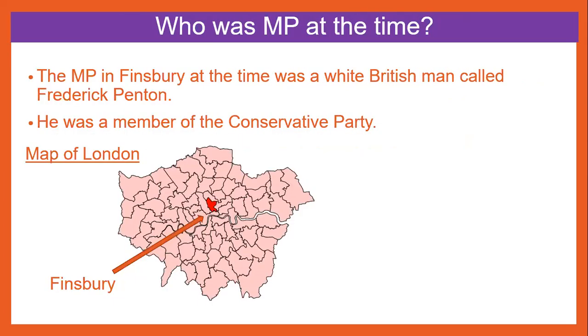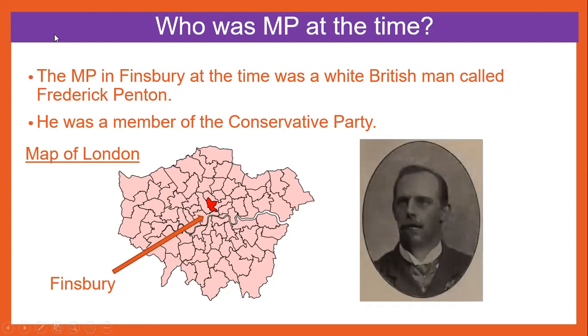Who was MP at the time? The MP in Finsbury at this time was a white British man called Frederick Penton. He was a member of the Conservative Party. I wonder if anyone can remember what colour the Conservative Party would be on a constituency map. Here's a map of London, and that is where Finsbury is. This is an image of Frederick Penton, who was MP at this time.